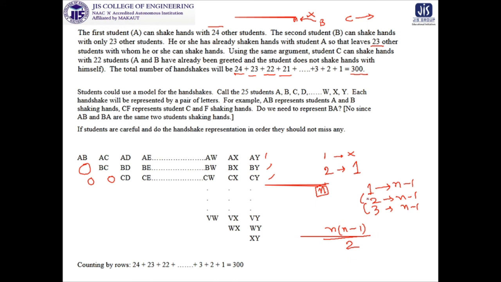As recorded, you can think for the number 2: it will be 2 into 2 minus 1 by 2, that is 1. Then for 3 it will be 3 into 3 minus 1, that is 3, what we got in the last table. For 4 you will get 4 into 4 minus 1, that is 3, that is 12 by 2, that is 6, and so on. And all these numbers are nothing but triangular numbers, what you get in the structure of binomial coefficients.